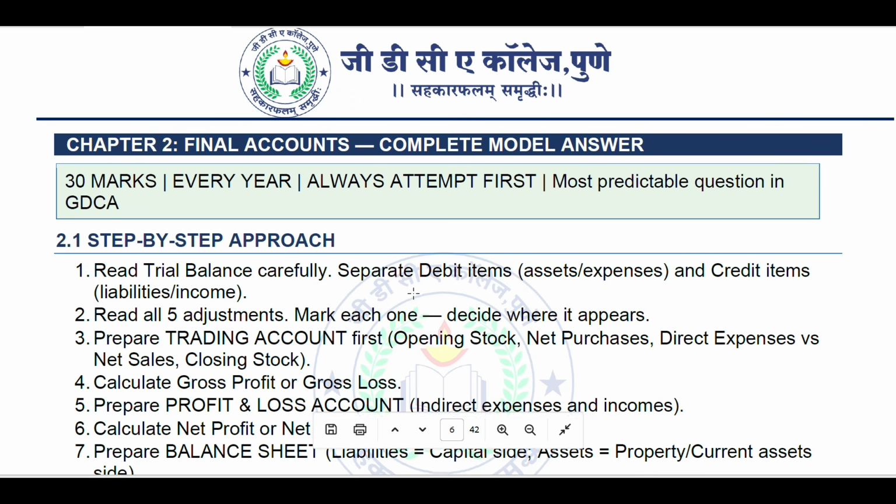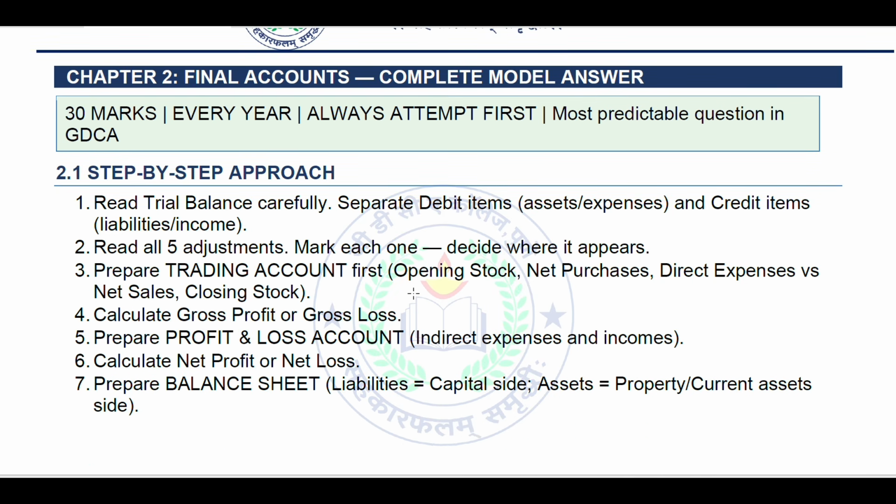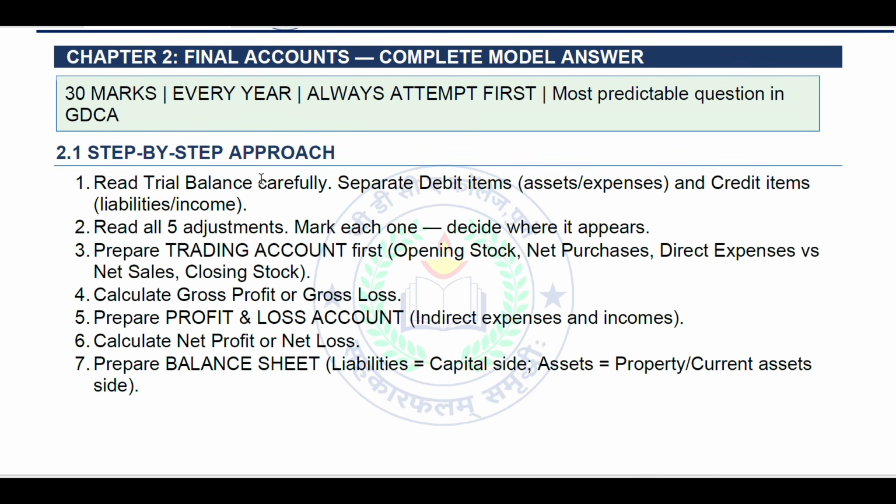Okay. Then final account. So now we'll be checking out model answers first for the final account question. In this step-by-step approach, what will be the approach? You must know the approach. Because as I told you, accounts is not my subject. So that's the reason I will not be able to explain it in a better way. But still, I'll try to explain at least in a good manner.